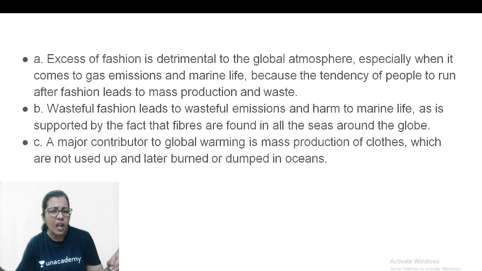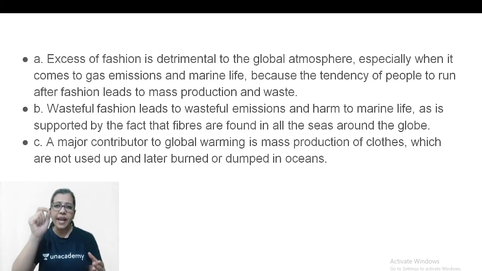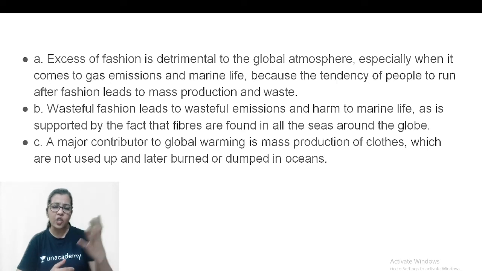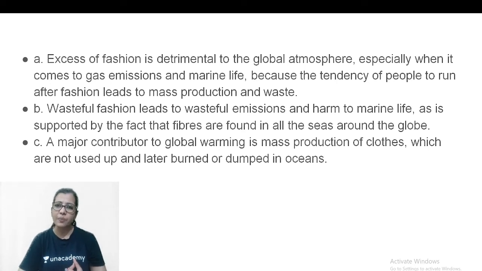All the seas. Okay. Option C. A major contributor to global warming. Didn't they say 8%? Is mass production of clothes which are not used up and later burned or dumped in oceans. So it's very easy to see there is word play in the other options. So B gets eliminated, C gets eliminated, A is your answer. That is the correct interpretation.